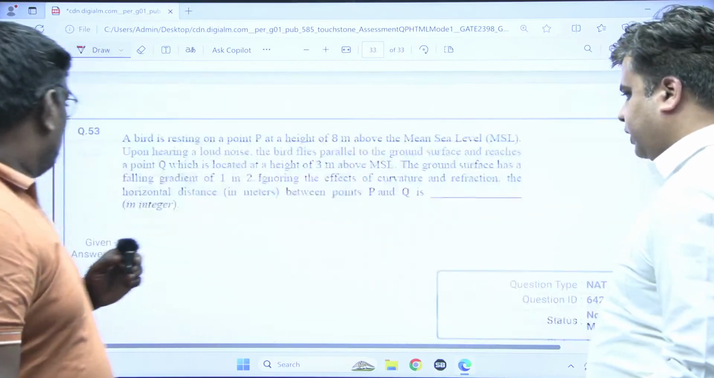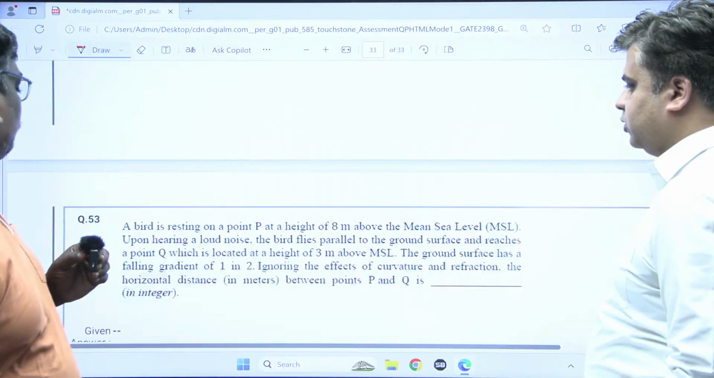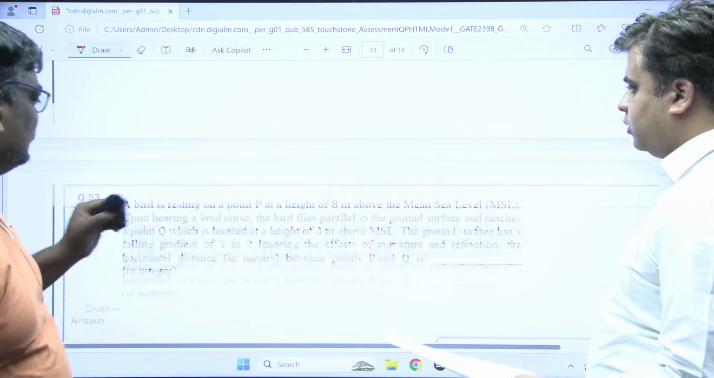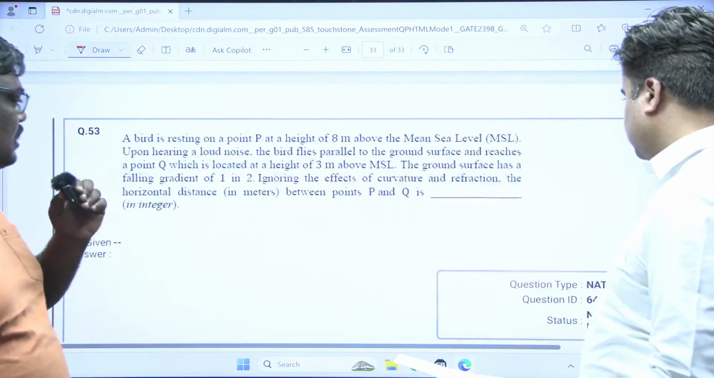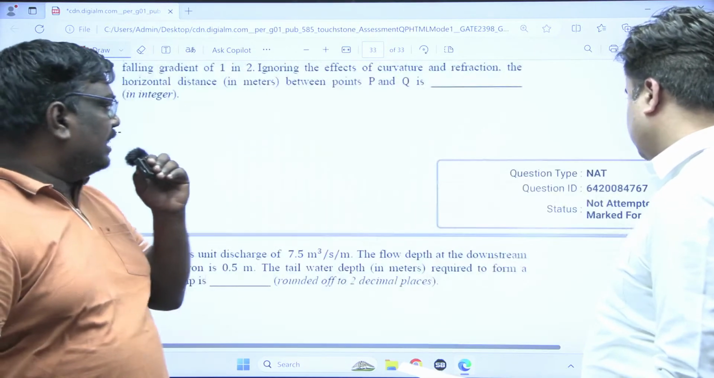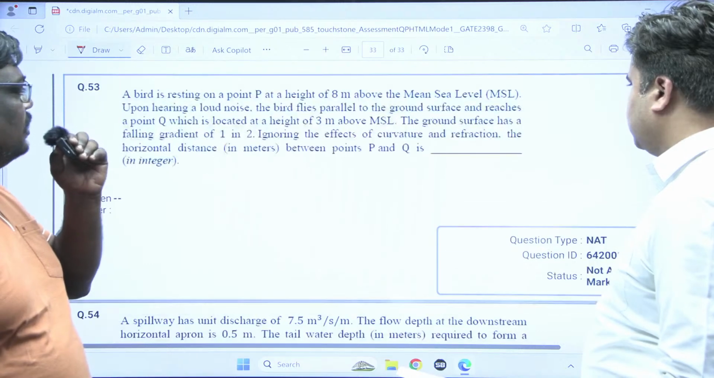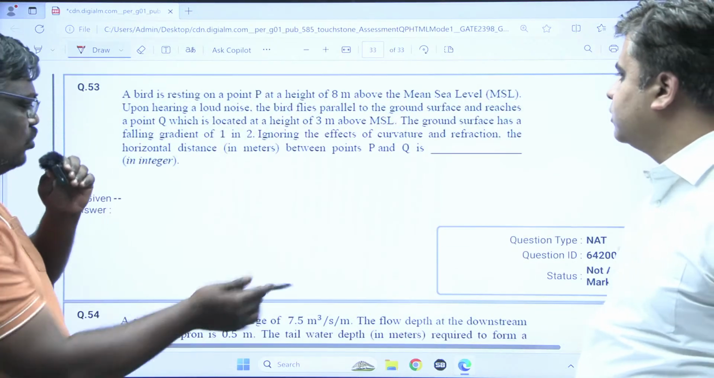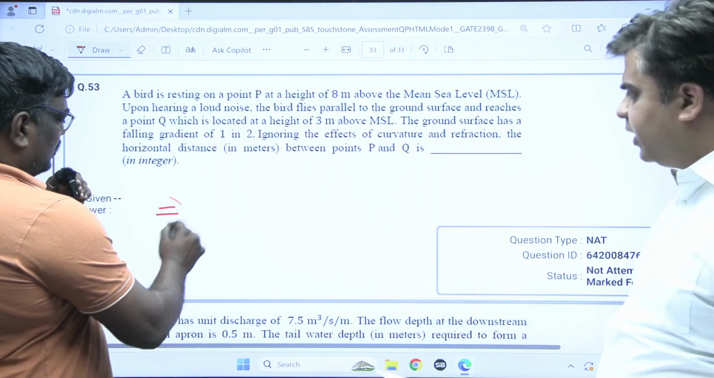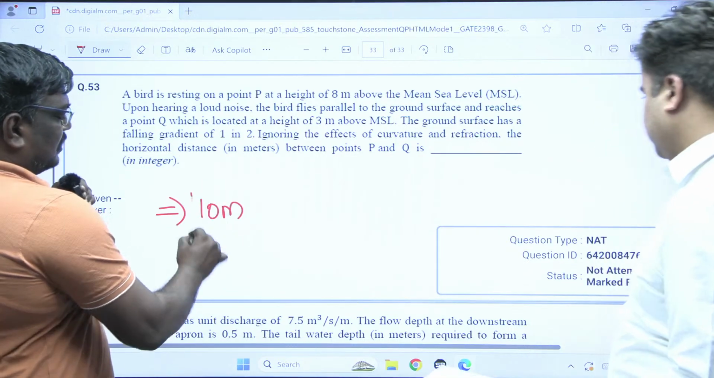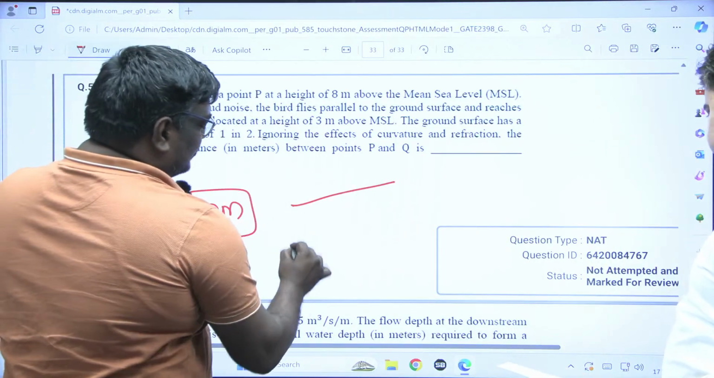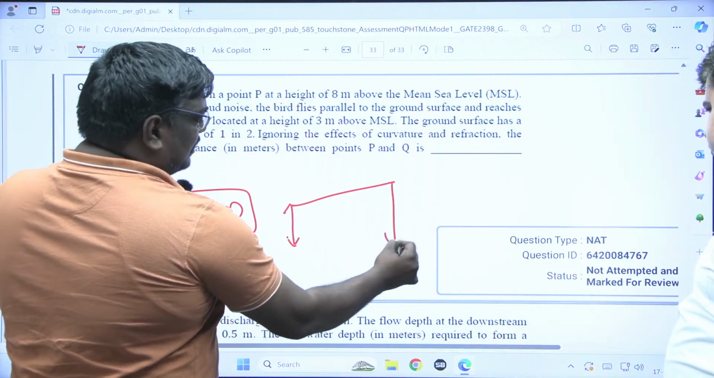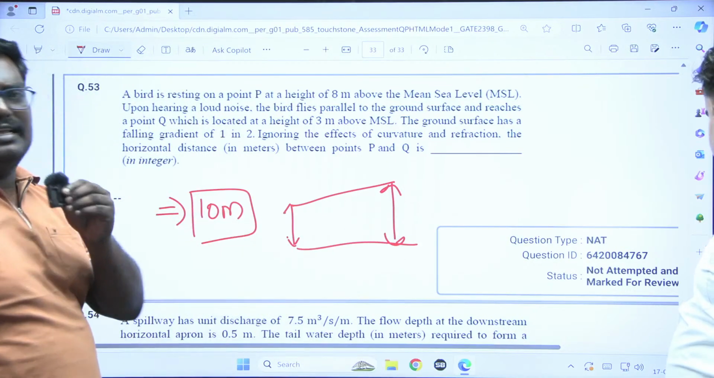Now coming to the next question. This is question number 53. It's a simple question, sir. It's a surveying question. A bird resting on a point at a height of 8 meter above the mean sea level, and if you do the solution, how much, sir? 10 meter, you will get the answer, sir. It is simple, students: what is the elevation at one end, what is the elevation at the other end. It is something like a gradient, finding the gradient only.